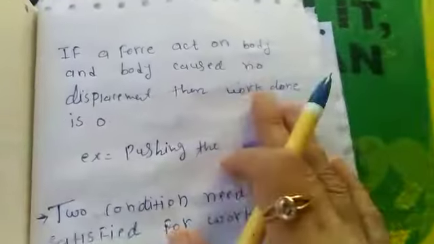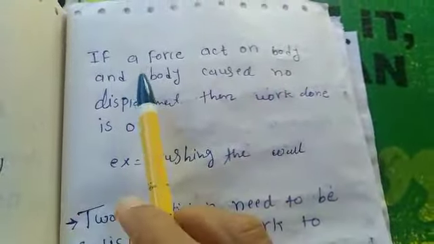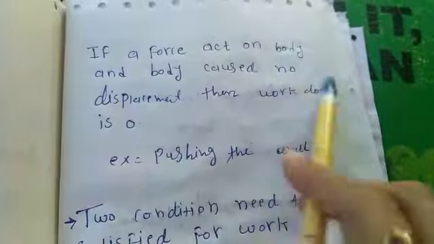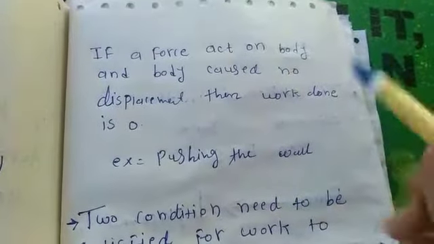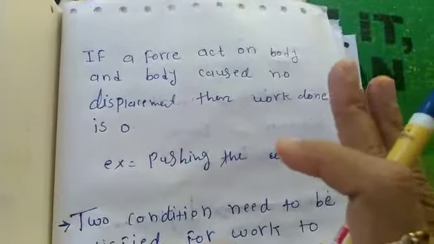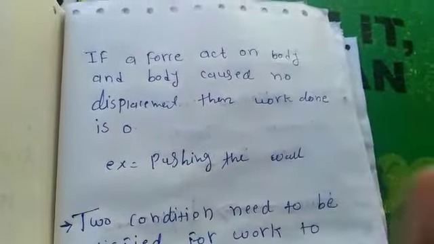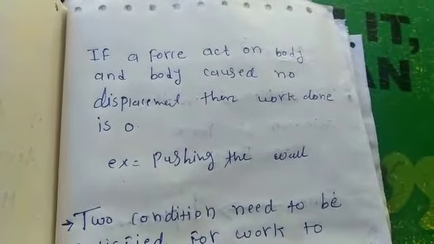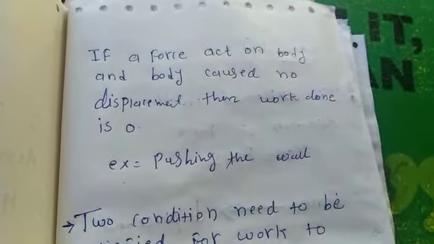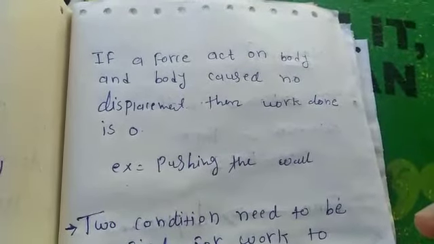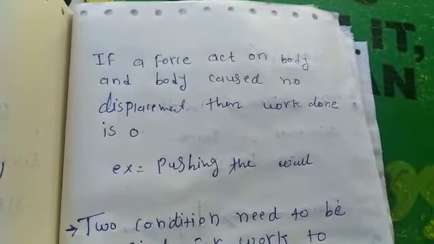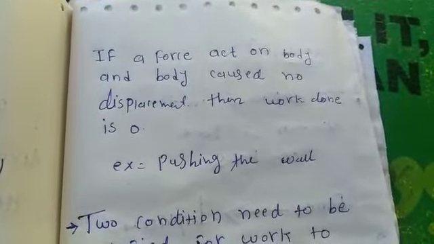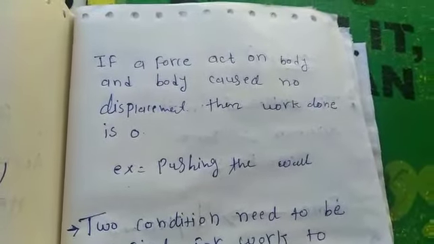Next, understand more about work or work done. If a force acts on a body and the body has no displacement, then work done is 0. We are applying the force, but displacement is not done. This is called zero work done. It could be asked as a fill in the blank: force is acting, which means force is applied, but there is no displacement of the object, then work done would be 0.